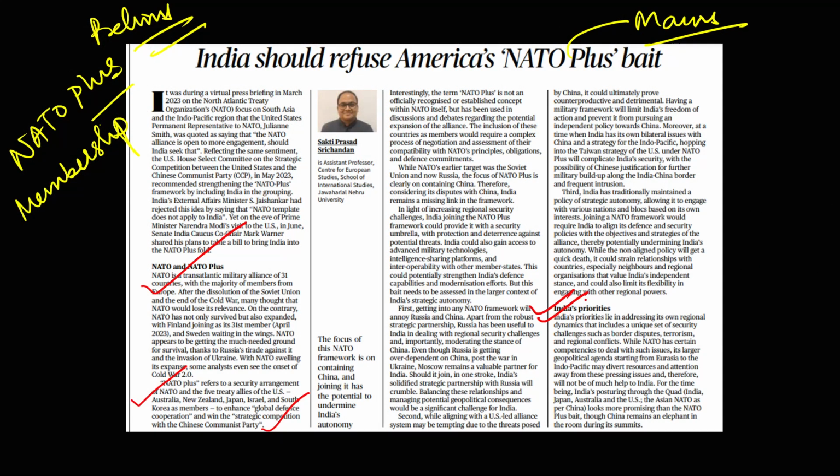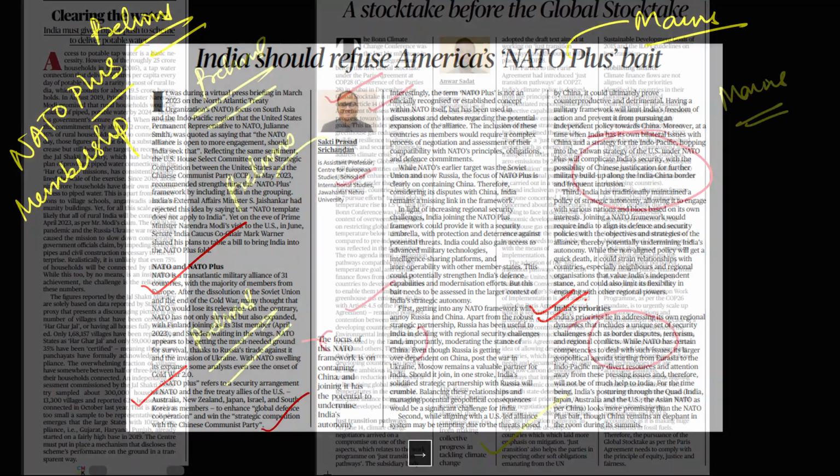Moving on, India should refuse America's NATO plus bait. Here from the prelims perspective, you need to prepare NATO and NATO plus. What is NATO and what is NATO plus? Here NATO plus refers to the security arrangement of NATO and 5 security allies of the US, which are Australia, New Zealand, Japan, Israel and South Korea. So NATO plus is very, very important from the prelims perspective. You need to prepare NATO also from the prelims perspective. And from the mains perspective, you need to prepare should India join this NATO plus or not.